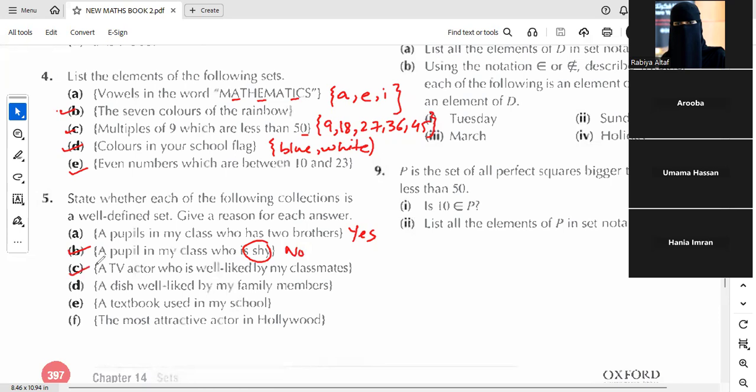What about part C? Same for everyone? No. So again, it is not well defined. Next part D. No, again not well defined. E.